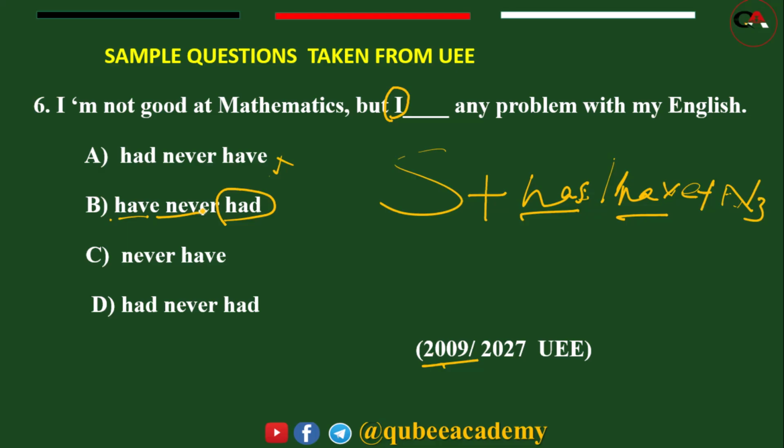Then the indicator of present perfect refers to negativity. When we make it negative, you can use it like this, between the auxiliary verb and the main verb. Then this one is not the form of present perfect. This one is also not the form of present perfect. So the appropriate answer for this one is B.